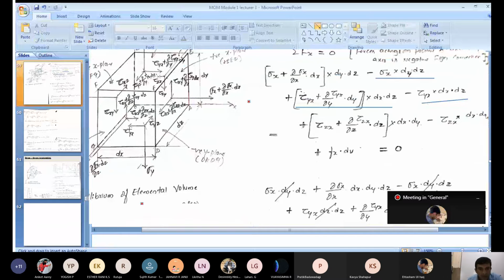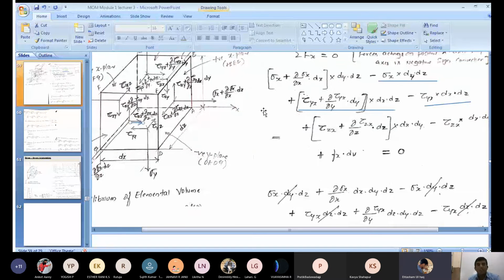Now, I will show the arrow mark here. This is a positive z plane, EFGD. Now, this is the stress acting in x axis. What is that value? What is its magnitude? It is tau zx plus dou by dou z into tau zx into dz. That is a stress.